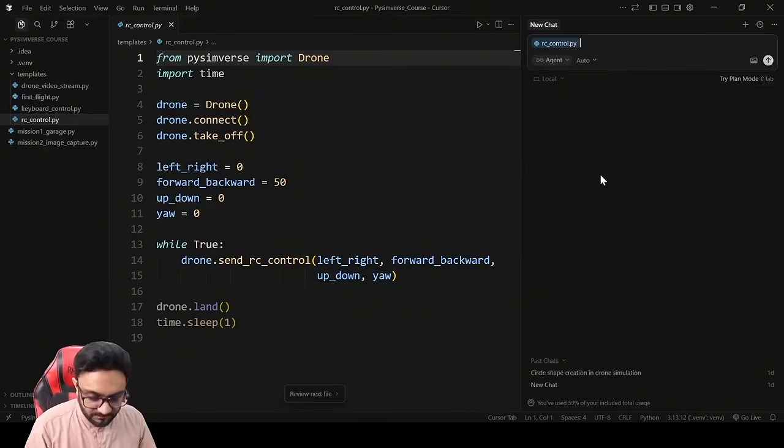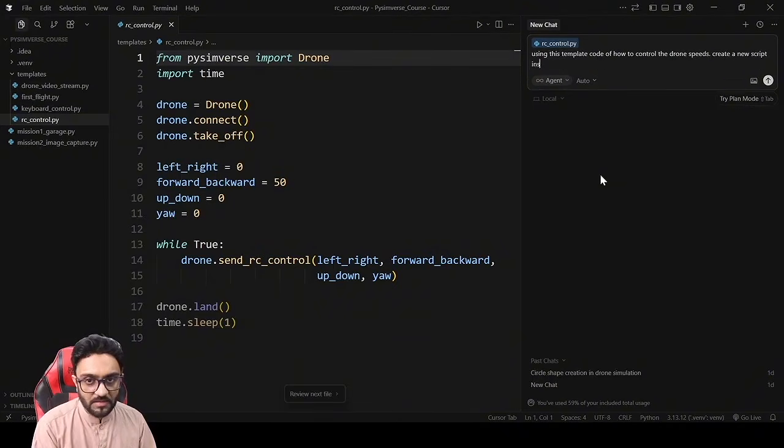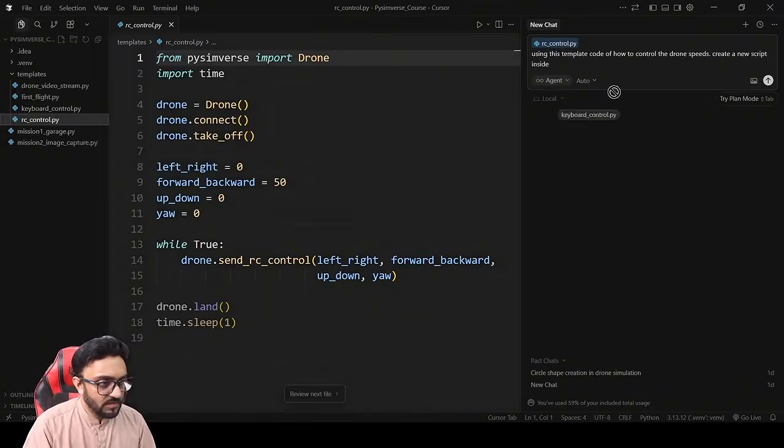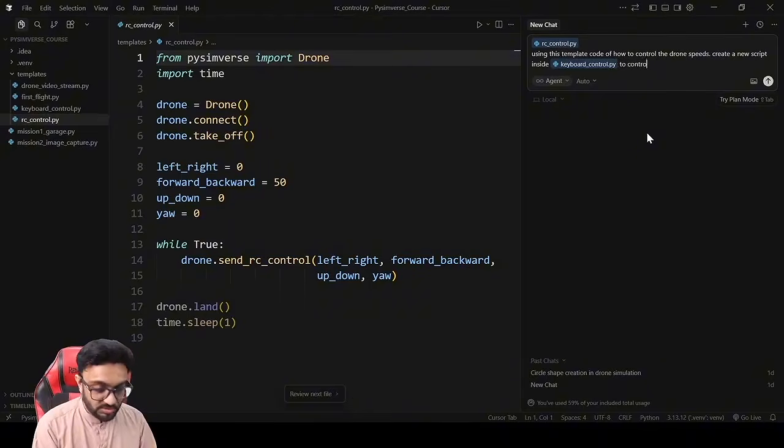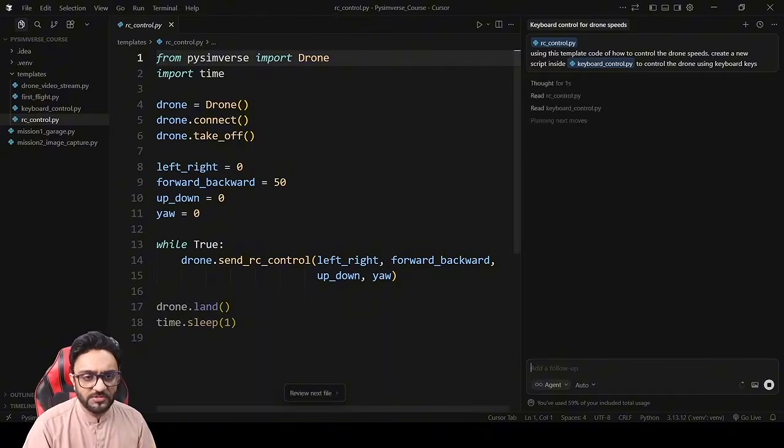So I'm going to drag it in, and here I'm going to write: using this template code of how to control the drone speeds, create a new script inside keyboard control to control the drone using keyboard keys. I think that's pretty good, right? Straightforward and to the point. So let's wait for it to complete.